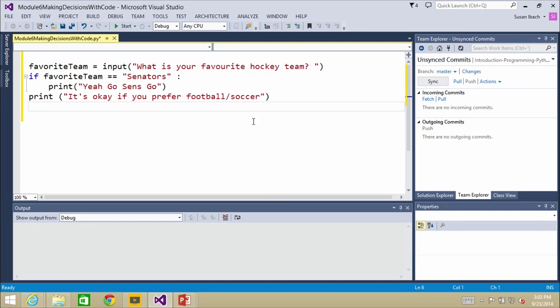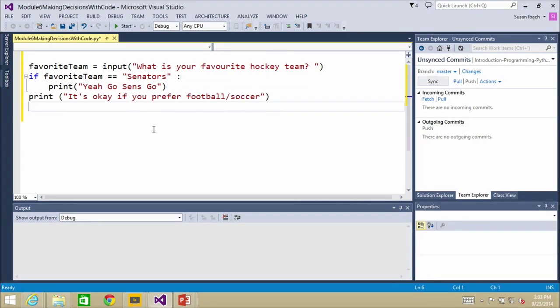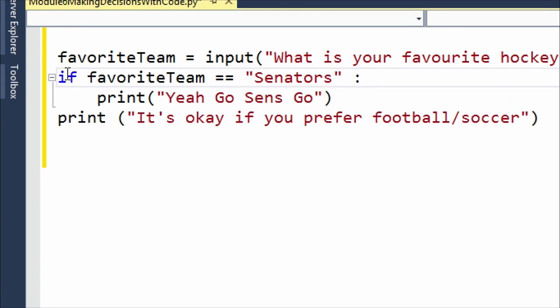Now, real quick, just to answer the question in the chat window, if we bring the code back up, right there, you've got if favorite team. By the way, you've got a small inconsistency. You said favorite on the display, but favorite on your variable name without the U. But in any event, just to answer the question, the double equals is checking equality. Single equals is assignment, which means take this value, put it here. Double equals means is this equal to this? Exactly. You've got it.